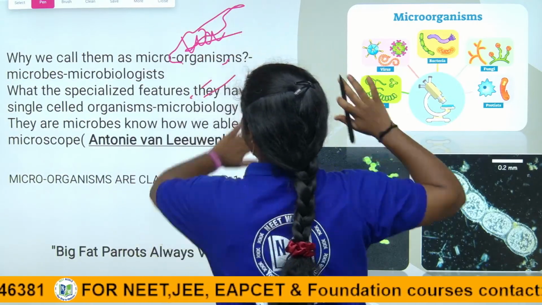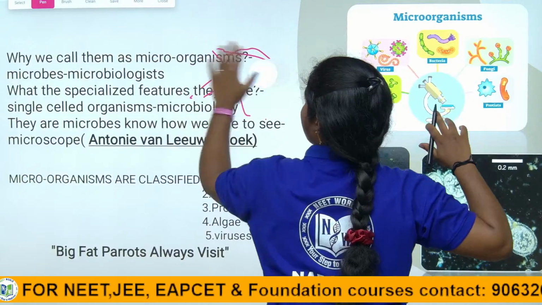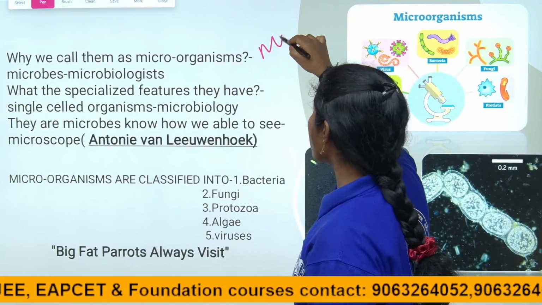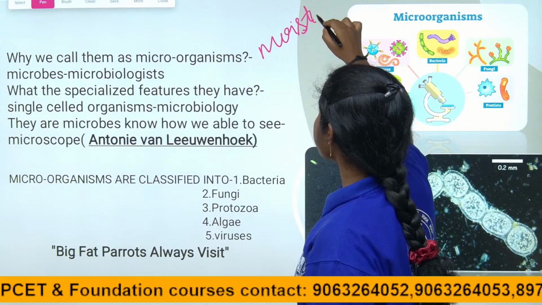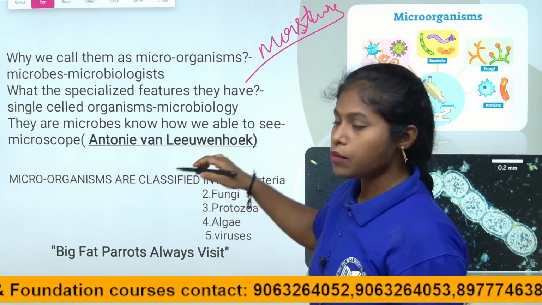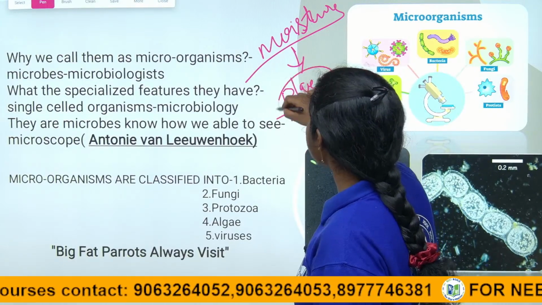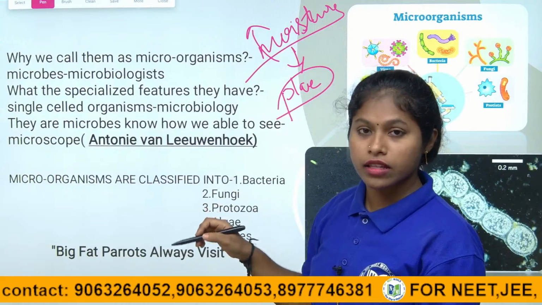In suitable environmental conditions, as we all know from what we learned in crop production, microorganisms are more attracted to moist regions, moist places. Right children? Because these are favorable conditions, they can grow more.